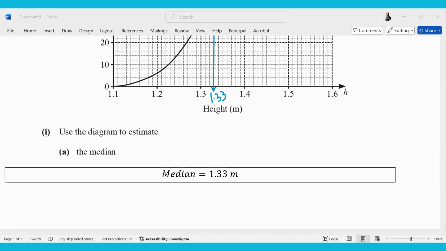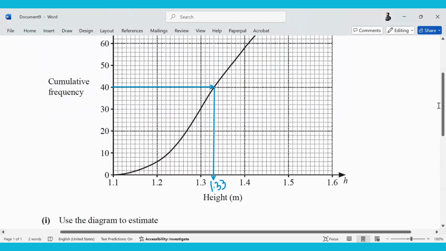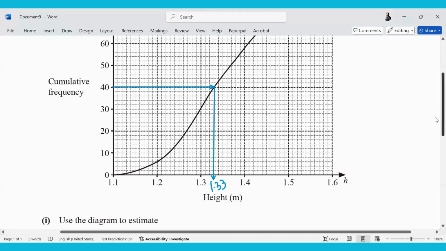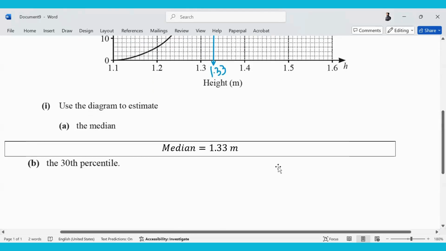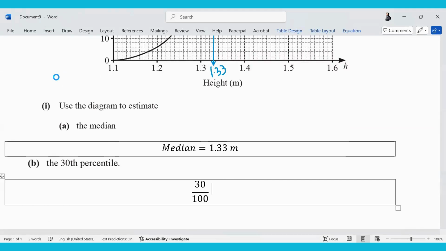Don't worry, I'll compare it. The 30th percentile. I'll repeat, median is also called the 50th percentile, the lower quartile is also called 25th percentile, the upper quartile is also called 75th percentile, and we have to find the 30th percentile. So what position will I be reading on for the 30th percentile? I'll be finding 30% of how many readings did I have? 80.